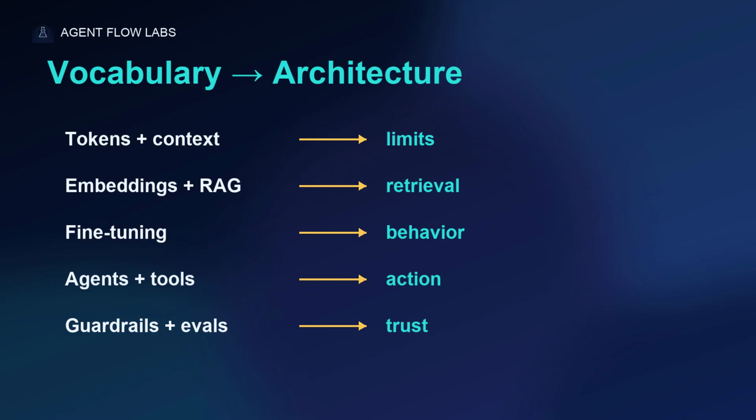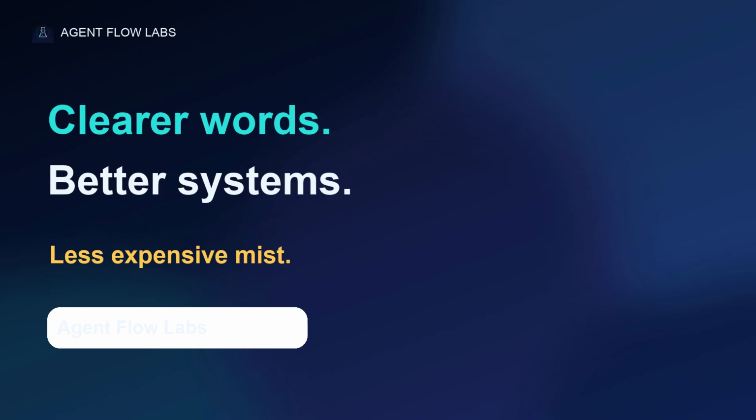Tokens and context explain limits. Embeddings, vector databases, and RAG explain retrieval. Fine-tuning explains behavior. Agents and tools explain action. Guardrails and evals explain whether any of this should be trusted. That is the goal of Agent Flow Labs. Clearer words, better systems, less expensive mist.